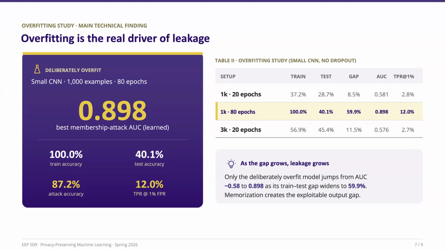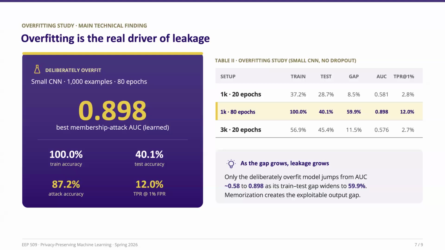Once this happens, membership inference becomes dramatically easier. The learned attack reaches an AUC of 0.898, and the accuracy of the attack is about 18.7%, which is far higher than anything we saw in the defense comparison. And what's even more interesting is the comparison with the other two settings.